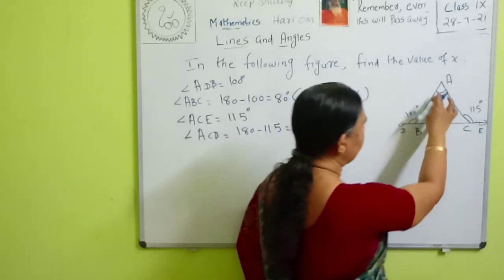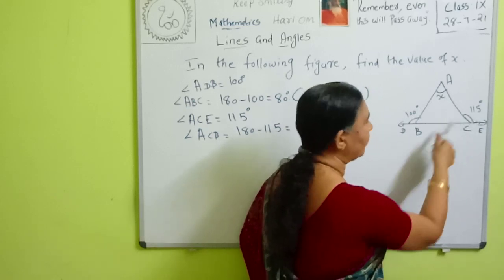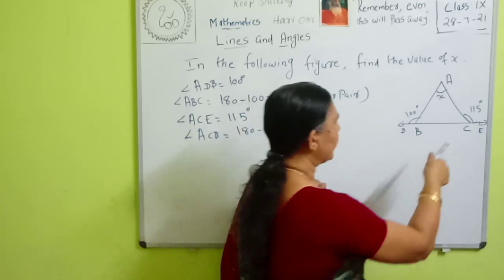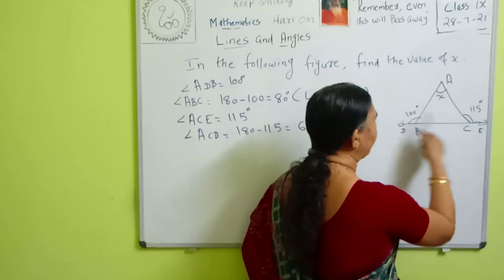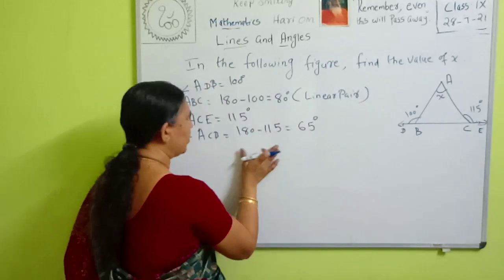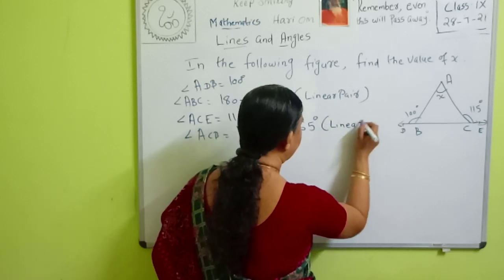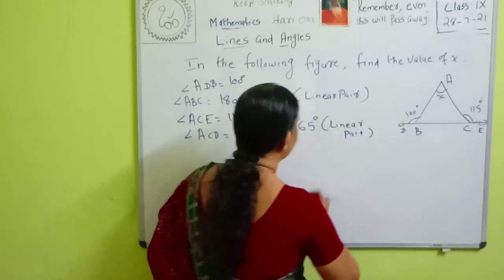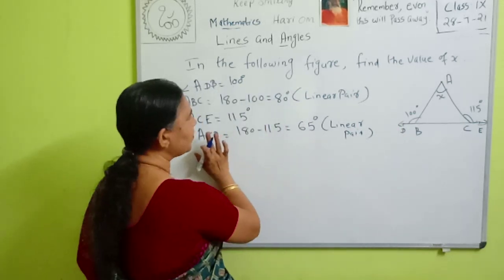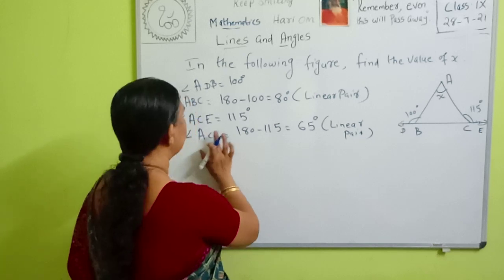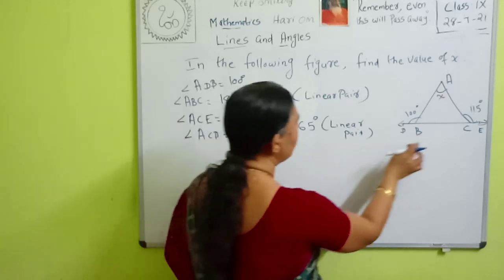Here this angle is ACE and this is angle ACB. These two are a linear pair. Therefore their sum is equal to 180 degrees. Here one angle is given, so to find the other angle, we have to subtract 115 from 180, which is equal to 65 degrees. Angle ABC is equal to 80 degrees and angle ACB is equal to 65 degrees.